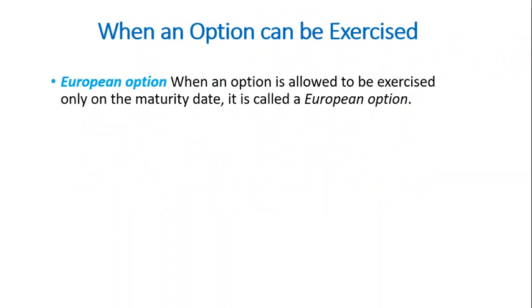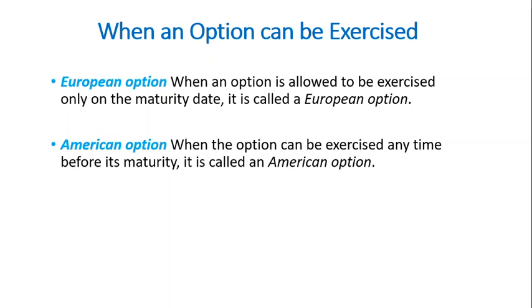And moving further, now the options are also categorized in two ways. As I mentioned, there's an expiry date. So if the option can be exercised only at the end, then those kinds of options are called European options.